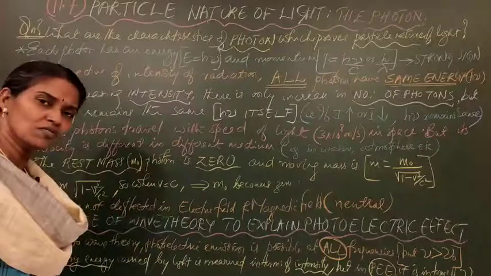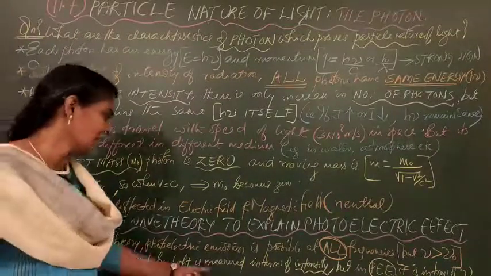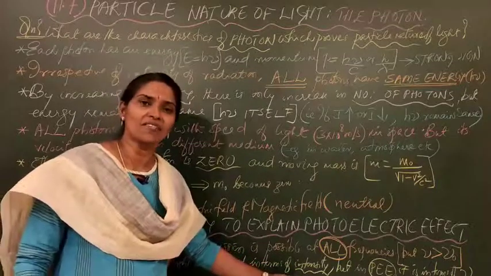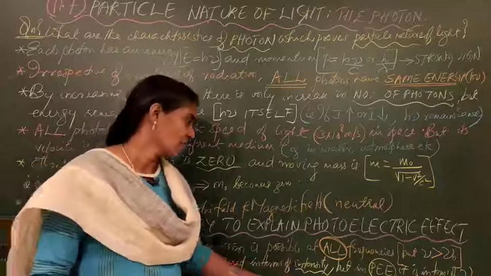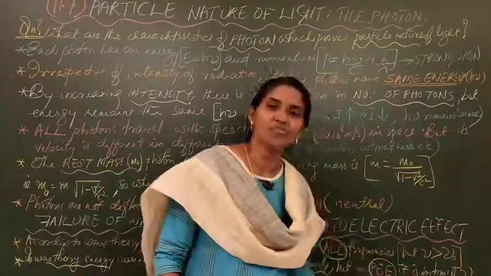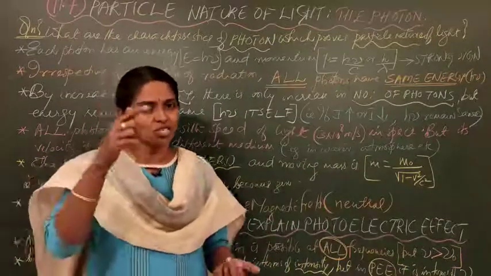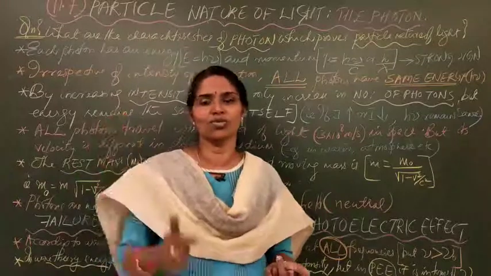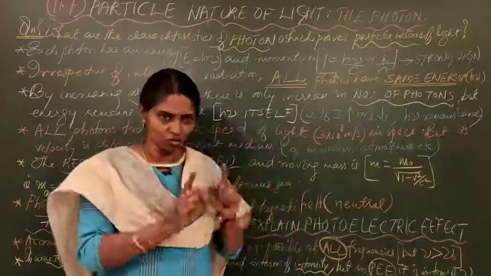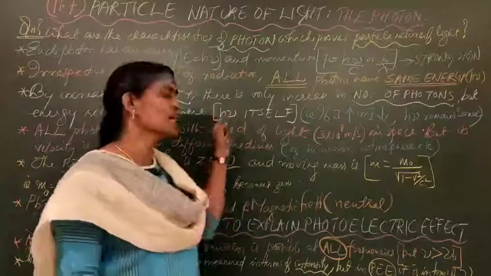Secondly, one more failure. In wave theory, the energy carried by light is measured in terms of intensity. Wave theory gives emphasis to intensity, whereas the photoelectric effect is in terms of frequency, because Einstein's equation says h nu equals h nu 0 plus half m v square. What is the LHS? The incident photon. In that, the only terms are h and nu.